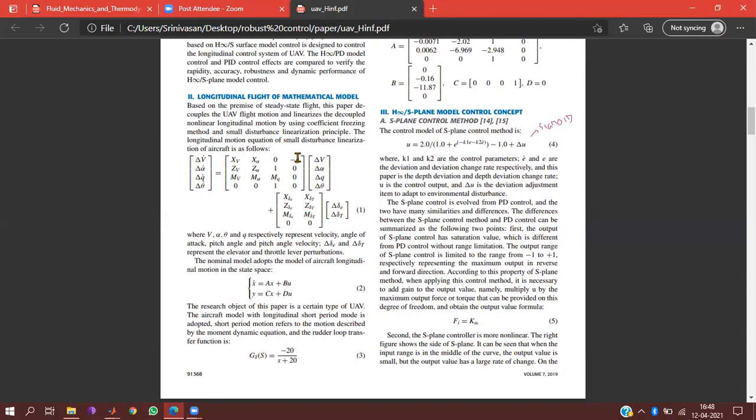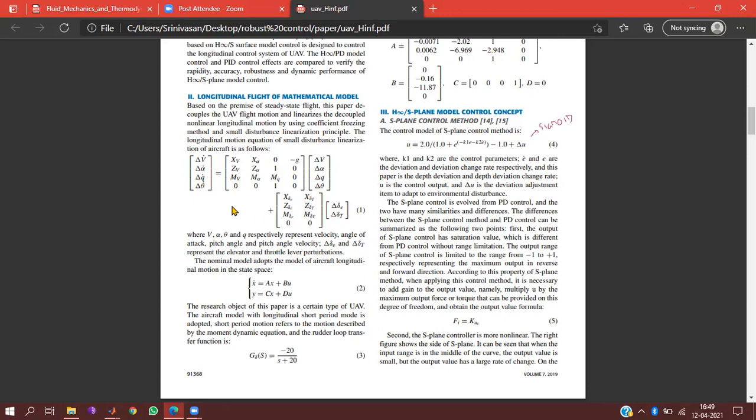I have simplified it to control just one mode. I made some approximations. In flight dynamics, we can simplify the 4th order to 2nd order. It gives a somewhat accurate description of the flight.